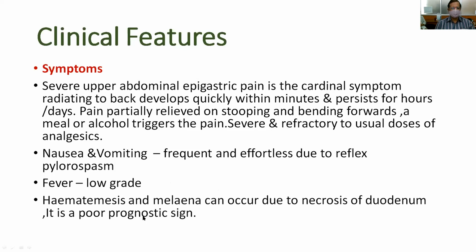So the patient may have bleeding, which may present as hematemesis or melena, which indicates the severity of acute pancreatitis and a very bad prognosis.